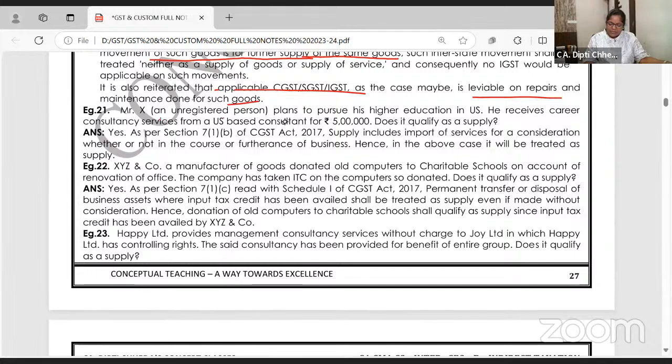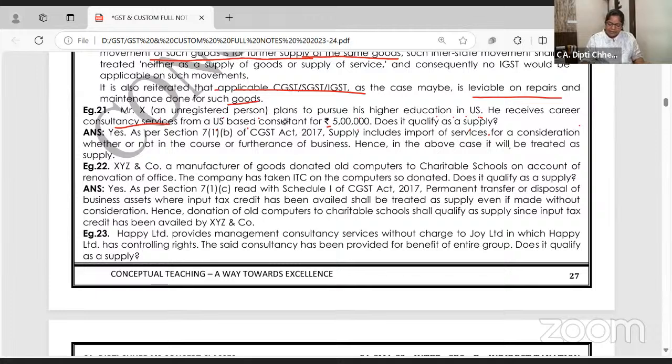X is unregistered person, plans to pursue his higher education in USA. He receives career consultancy service from USA based consultant 5 lakh. Does it qualify as supply? Now this is import of service, consultancy service. Import of service.